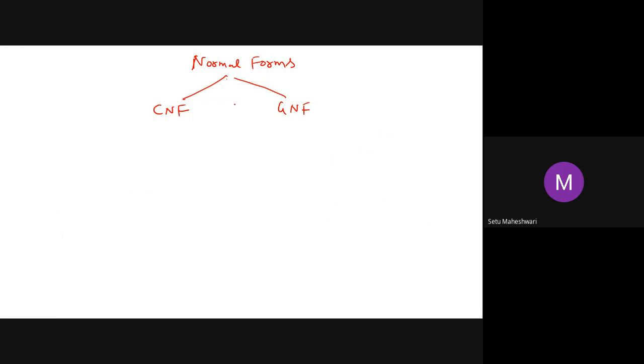So there are two normal forms, CNF and GNF. This is called Chomsky normal form, and this is called Greibach normal form. Got it? This is Chomsky normal form and this is Greibach normal form. Okay. Now let's start with Chomsky normal form.